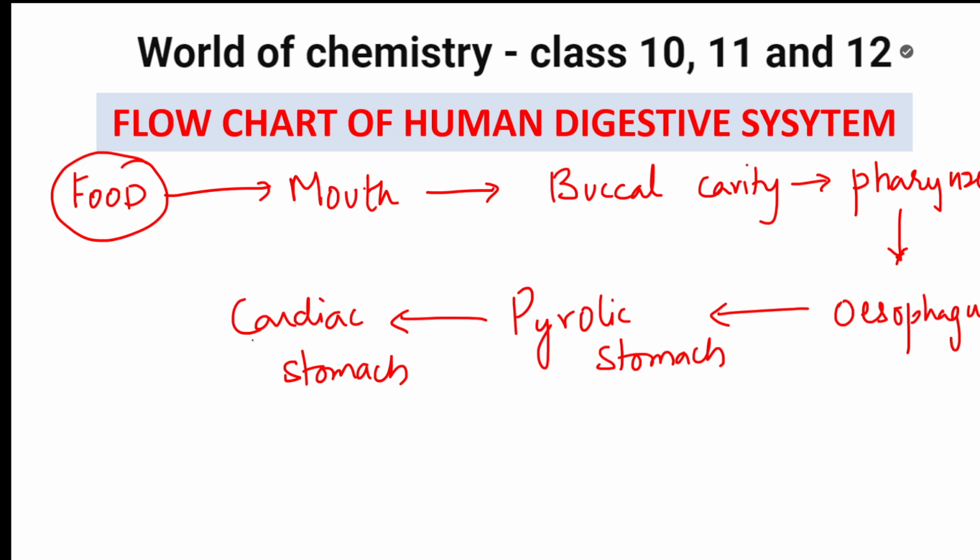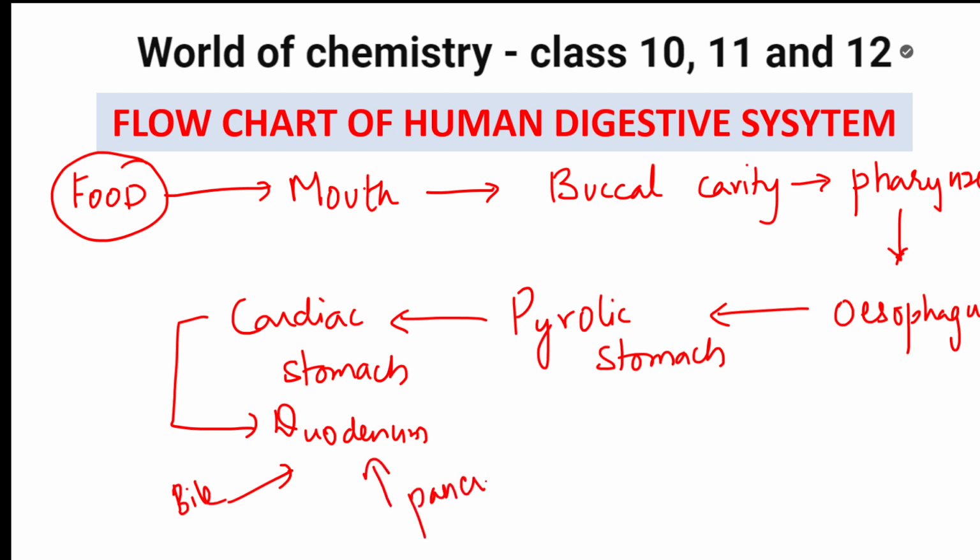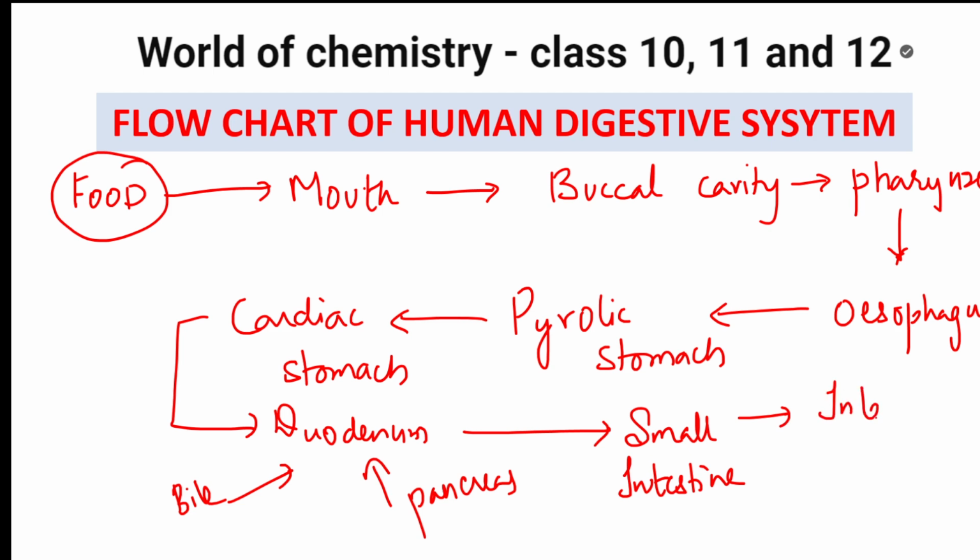Now from the stomach, where does it go? It goes into your duodenum. Two things act on this duodenum: the bile from your liver and the pancreatic juice from the pancreas. From there the food enters the small intestine. I'll be showing you the original picture, please wait. From the small intestine, it enters the large intestine, then the rectum, and finally excretion happens through the anus.